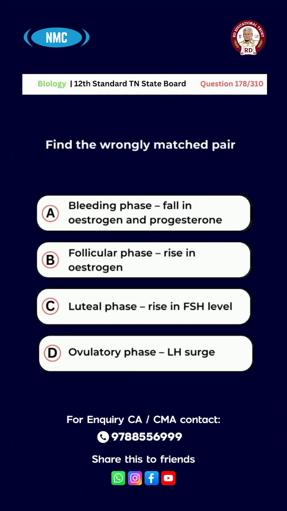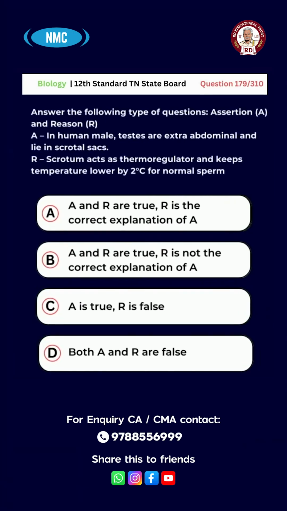And the right answer is option C, luteal phase, rise in FSH level. Question number 179. Assertion: In human male, testes are extra-abdominal and lie in scrotal sacs.